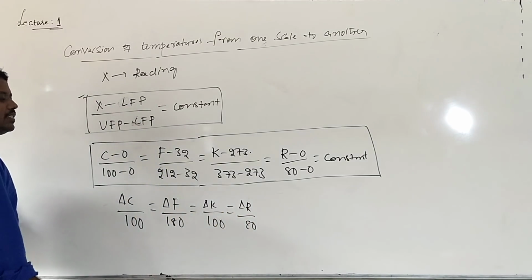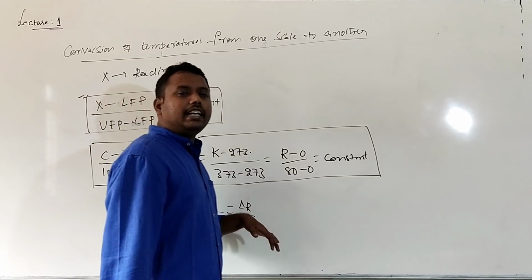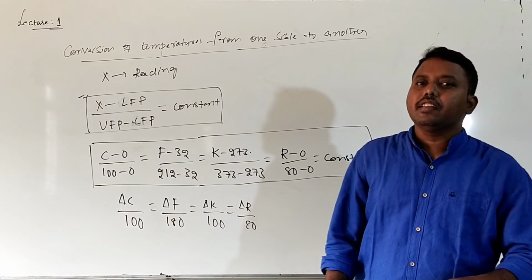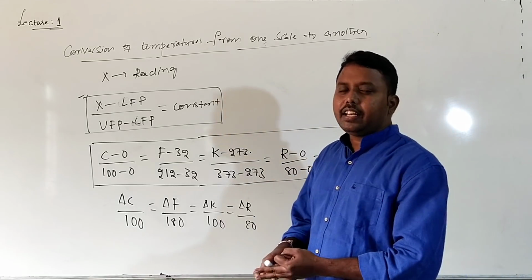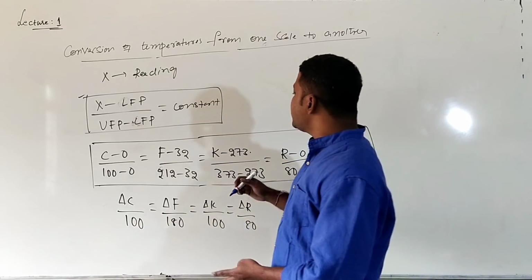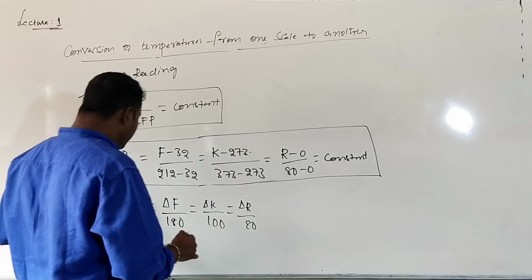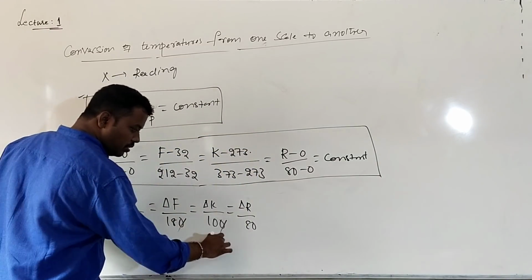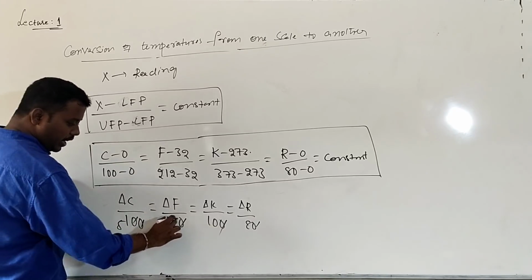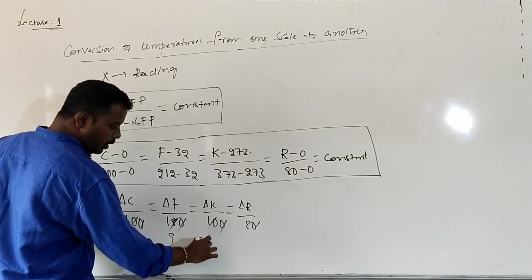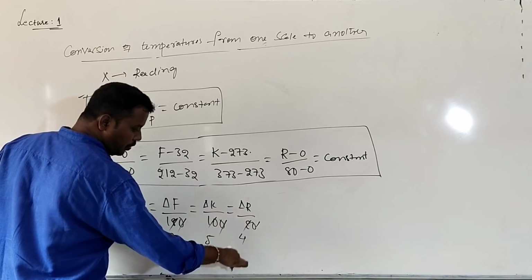Here delta C, delta F, delta K and delta R are the change in temperature in the centigrade, Fahrenheit, Kelvin and Reamur scales. The zeros cancel in the denominators, so we divide through by 20: 100 becomes 5, 180 becomes 9, 100 becomes 5, and 80 becomes 4.